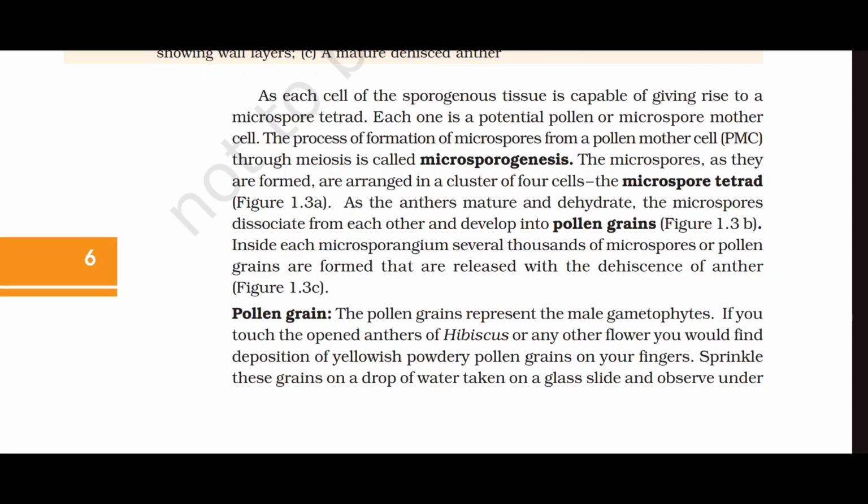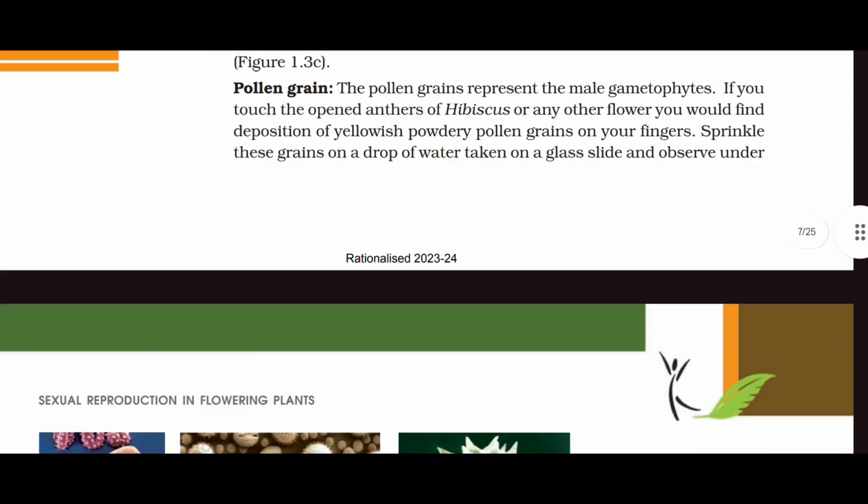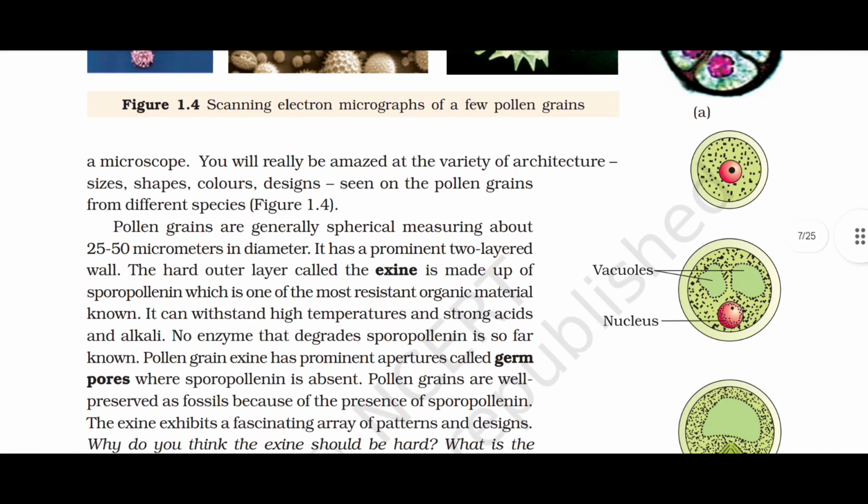If you touch the open anthers of hibiscus or any other flower, you would find deposition of yellowish powdery pollen grains on your fingers. Sprinkle these grains on a drop of water taken on a glass slide and observe under a microscope. You will really be amazed at the variety of architecture, size, shapes, colors, designs seen on the pollen grains from different species. Pollen grains are generally spherical, measuring about 25 to 50 micrometers in diameter. It has a prominent two-layered wall.